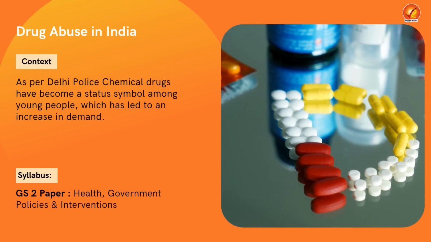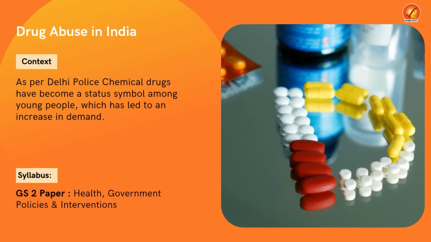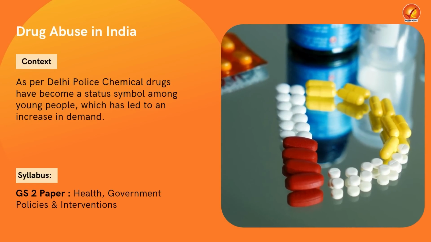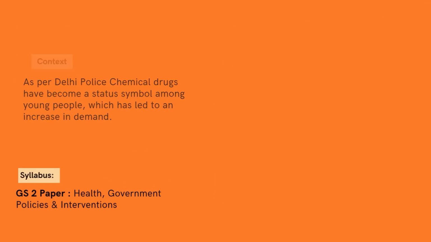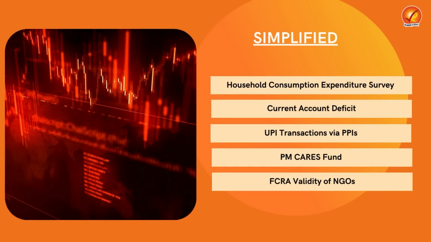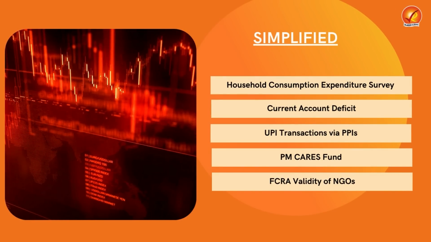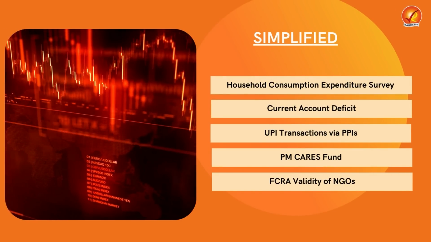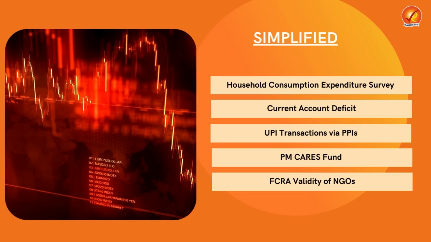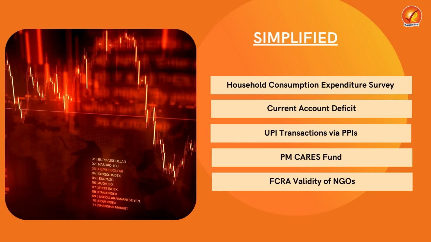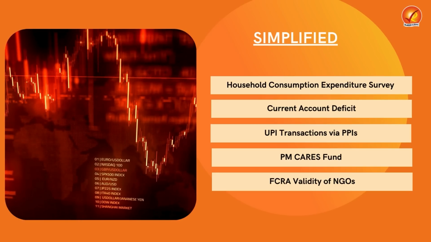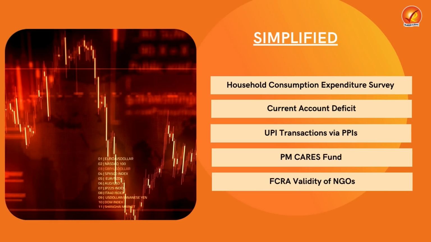Then in our second topic, we will look into the state of drug abuse in India, some possible reasons and solutions. Then in our simplified section, we will take up 5 articles and we will try to explain them in the simplest language possible to enrich your understanding of the newspapers. Additionally, we have also incorporated some prelims pointers, so you can have a look at them also, and stay tuned.